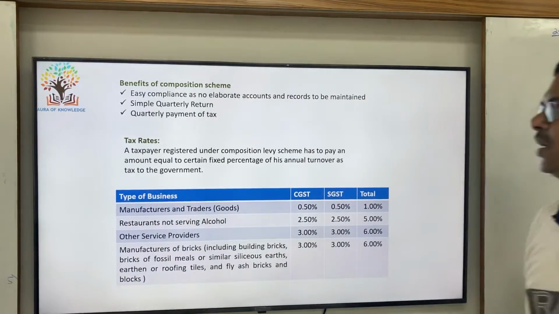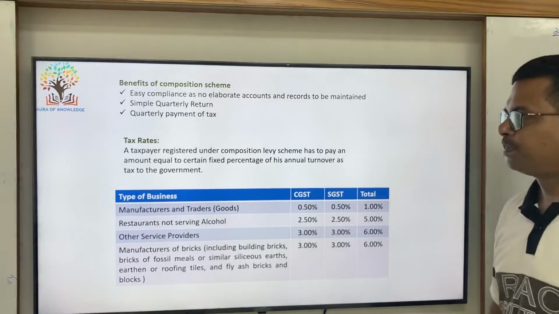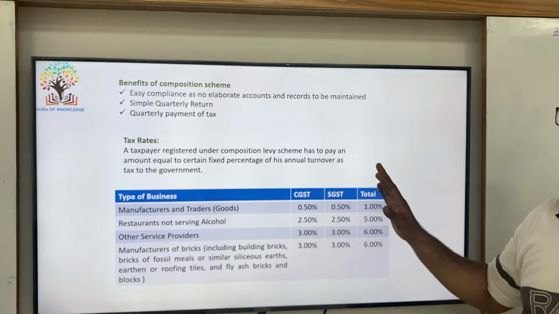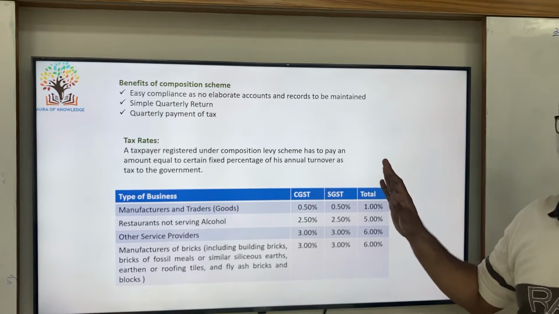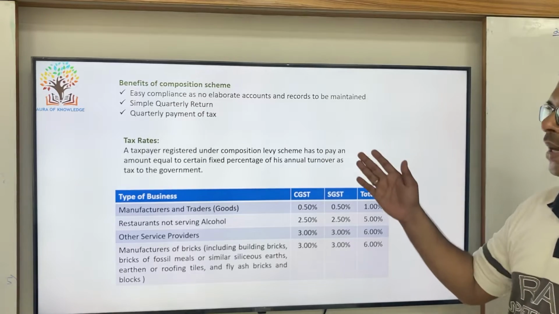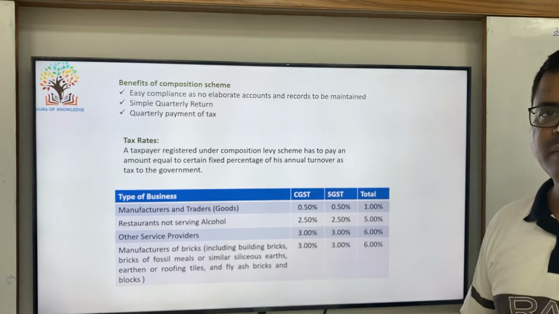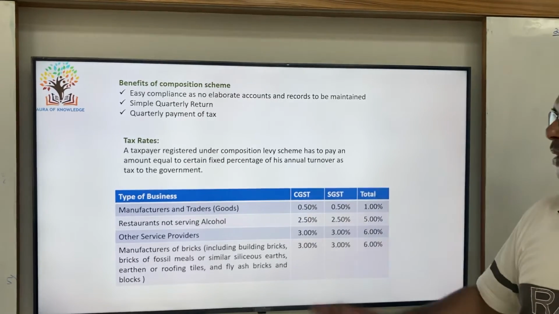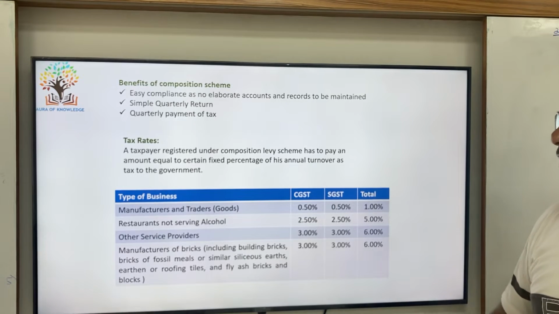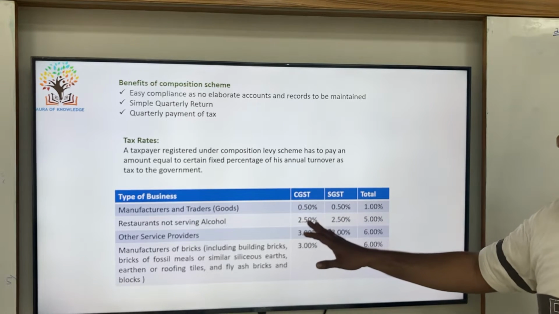And what are the advantages of this particular scheme? It is easy compliance, and the SSE need not maintain any books of accounts, records and all, and it is a simple quarterly return with quarterly payment of tax. And the tax rates may vary from time to time.